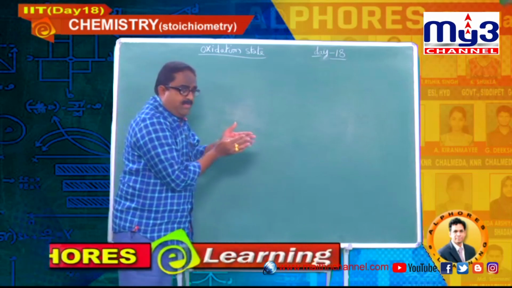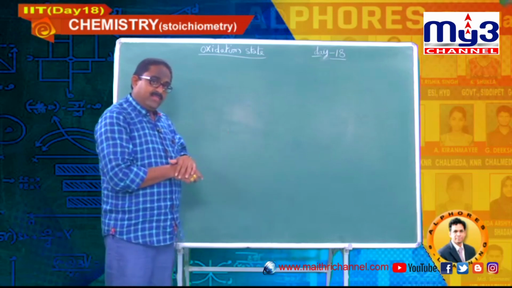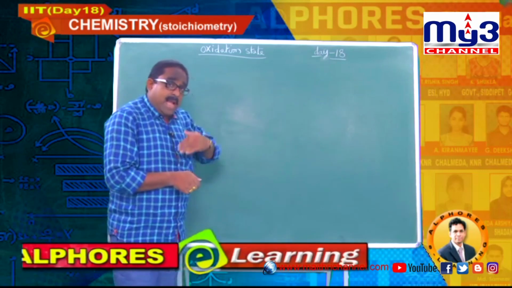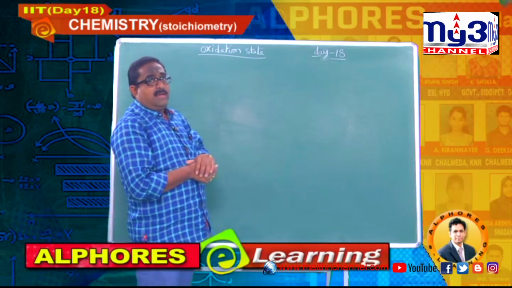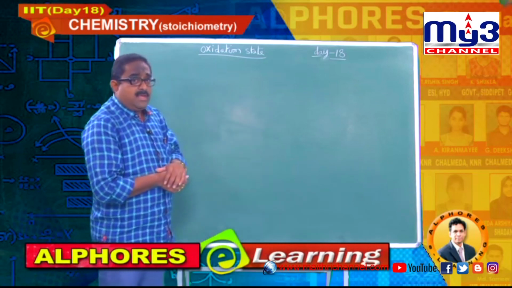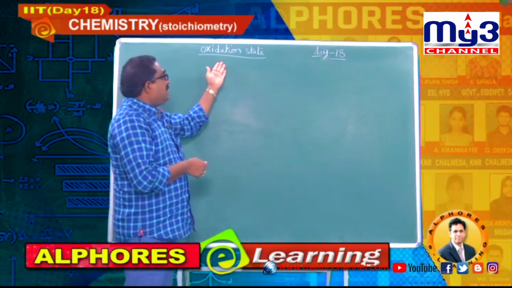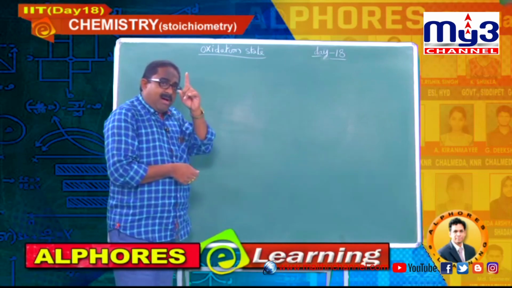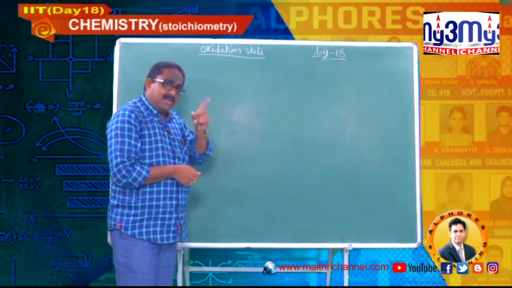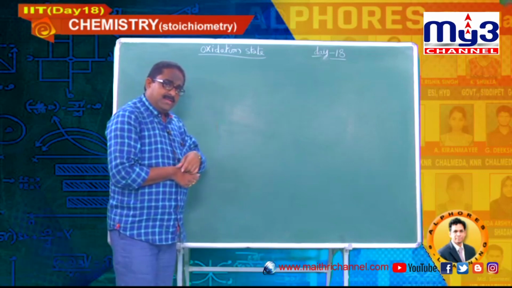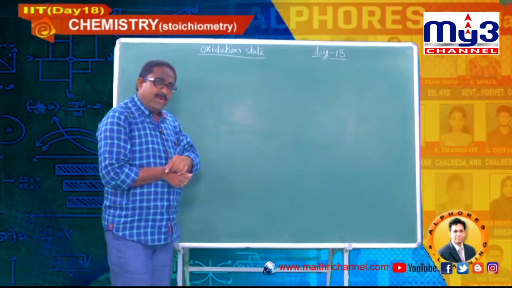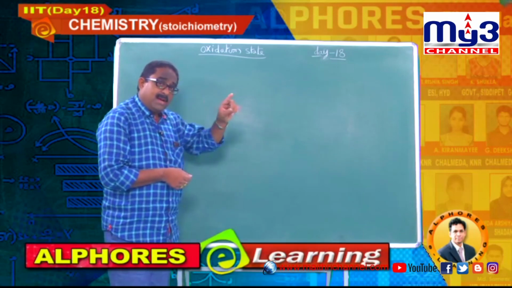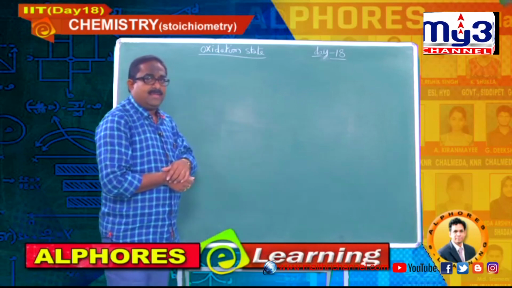important area of stoichiometry. Now we are entering into the next part of stoichiometry, which is an important beginning for oxidation, reduction, redox reactions, equivalent weights, molarity, normality like concentration terms.